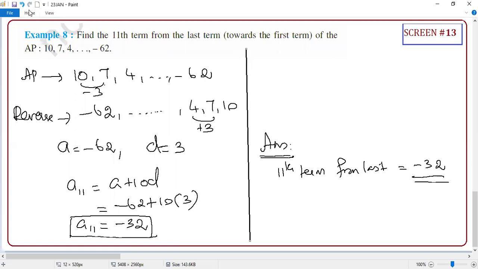I know how the formula is derived, using the same logic. Clear or not? Indirectly, it is the same logic, where your L becomes A. Correct or not? Yes, sir.